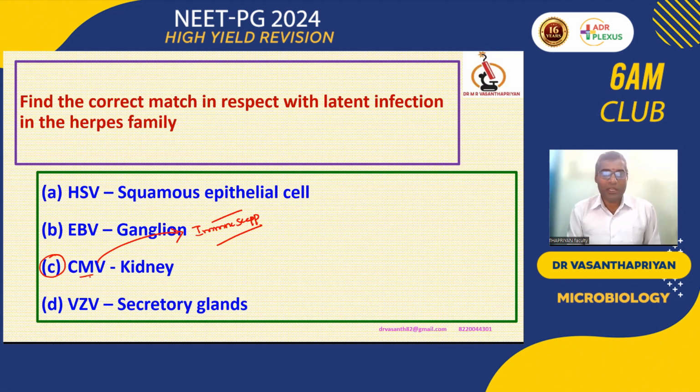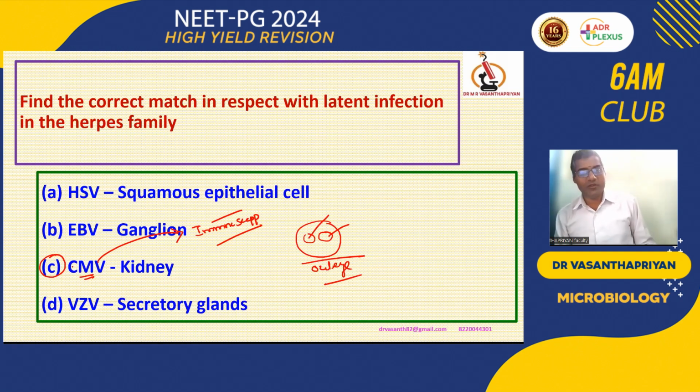Why does cytomegalovirus have the name cytomegalo? Once the virus infects, it enlarges the size of the host cell. What inclusion body can we demonstrate in the case of cytomegalovirus? The inclusion body is called owl's eye. It is demonstrated because the virus produces inclusions in the cytoplasm as well as in the nucleus. Some viruses produce inclusions only in the cytoplasm, some only in the nucleus, but cytomegalovirus is the one virus capable of producing inclusions in both areas. That's why the owl's eye pattern is to be remembered.